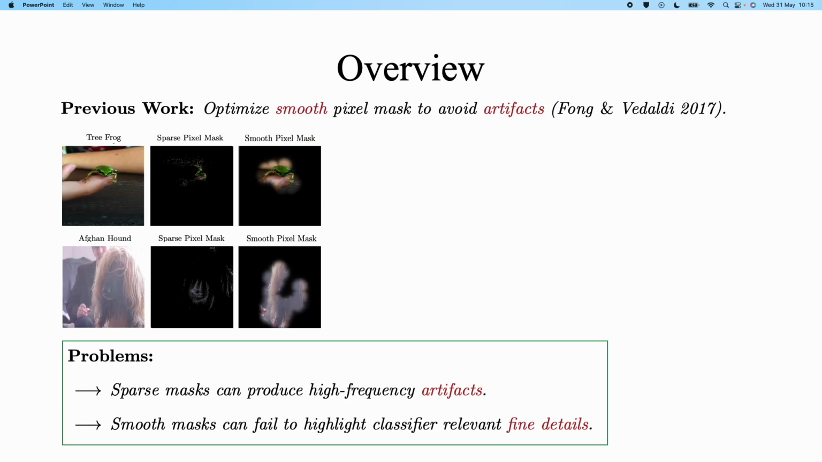Past research has indicated that without regularization, explanation masks lead to sparse high-frequency patterns that can trigger the class label but fail to explain the classification process. Meanwhile, smooth masks fail to highlight relevant fine details, creating a trade-off between artifacts and detail clarity.